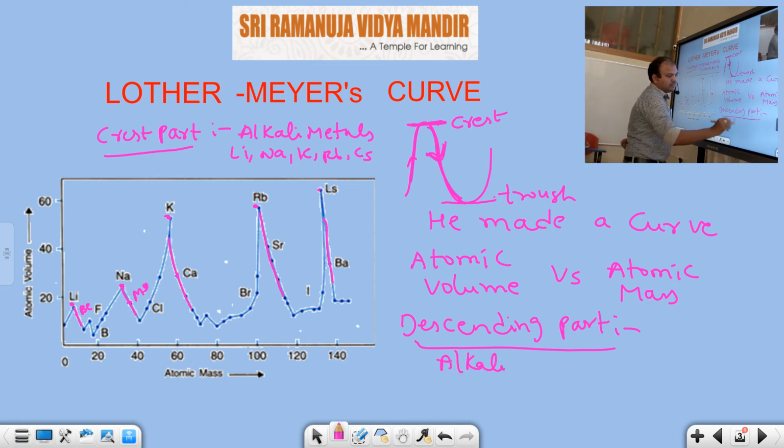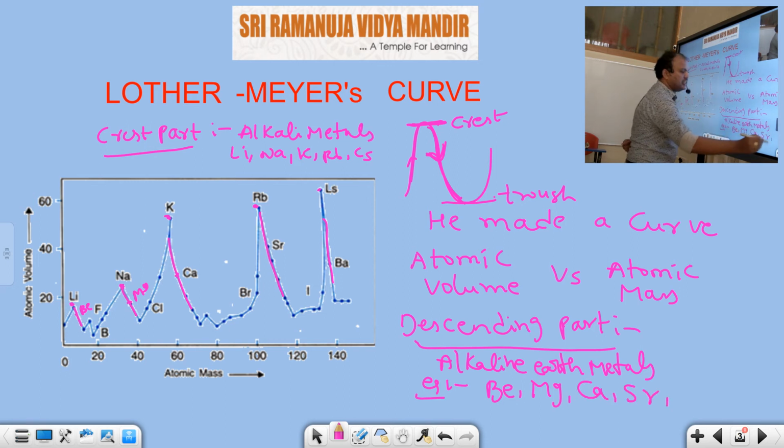Alkaline earth metals. Are you clear on this? Which are the alkaline earth metals? Beryllium, magnesium, calcium, strontium as well as barium. In the graph, they occupy the descending part.